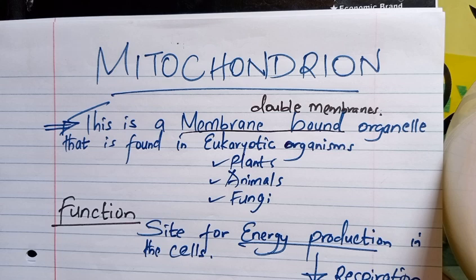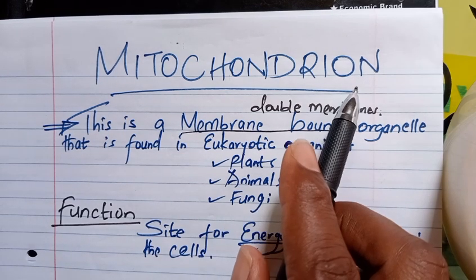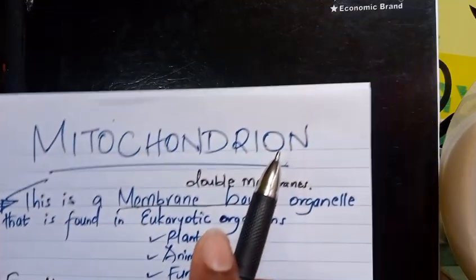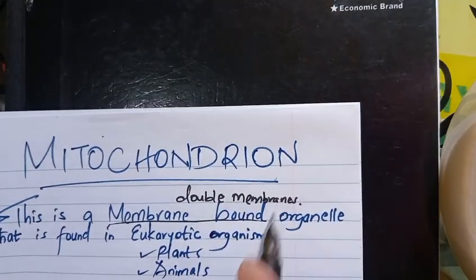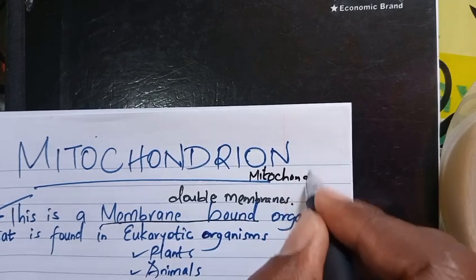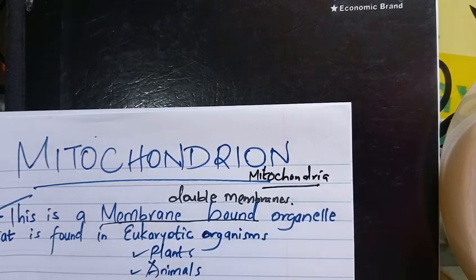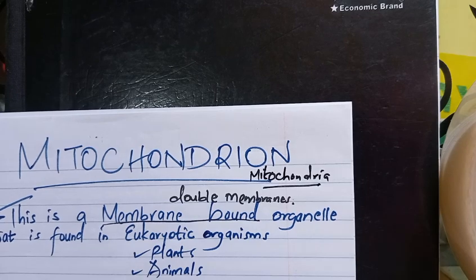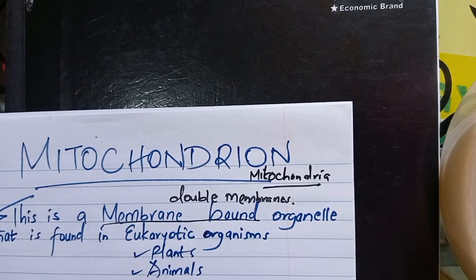Today I'm going to tackle just one organelle, and this is what we call a mitochondrion. Mitochondrion is singular, otherwise when it is many or plural we say mitochondria. This is a very special organelle that is found in both plants and animal cells.